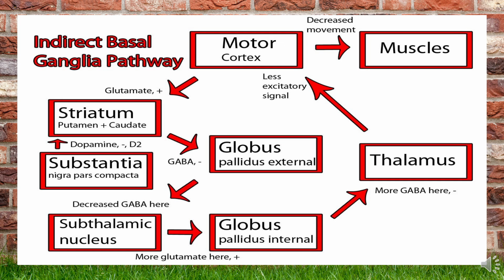Since there is no influence of GABA cells on the thalamus, ultimately the thalamus is not going to stimulate, so it is going to have less stimulatory action on the motor cortex. So there is no impulse from the thalamus. The motor cortex is not going to agitate. So there will be decreased movement appreciated in the muscle. This is all about the indirect pathway.